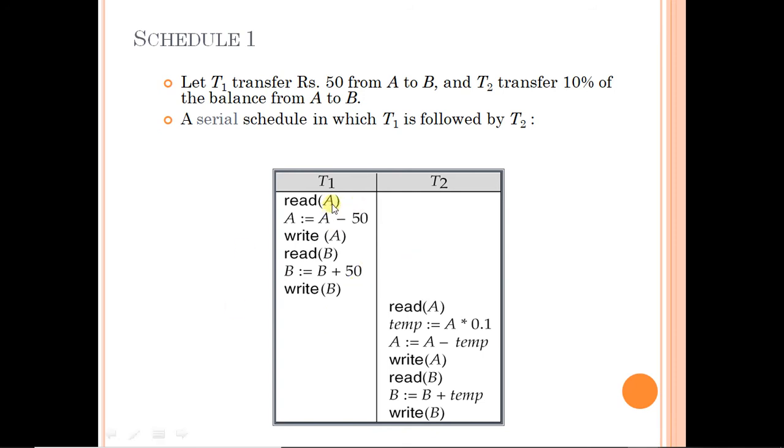You take a copy, assume the value of A as 1000, B as 500, and then execute this transaction in the copy. Note the value of A and B. Then execute this. Note the value of A and B, and then do a third transaction of sum equal to A plus B. Note the value of sum. You will see that it will come out to be 1500 after this and this.